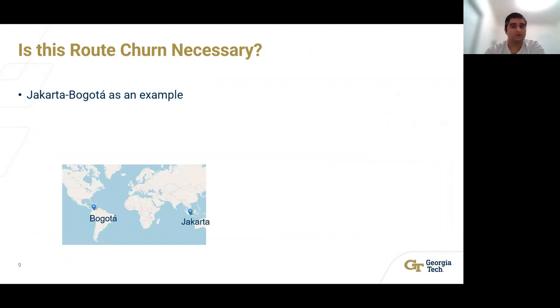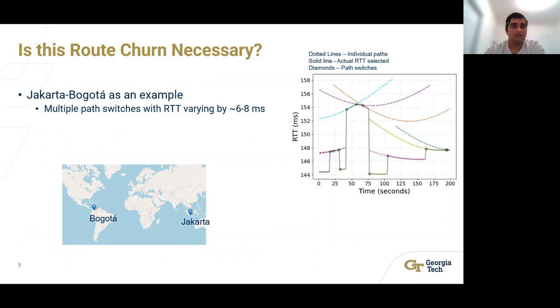Here I show you all the paths being used during a 200-second interval. The dotted line represents all the individual paths, the solid line represents the actual RTT selected, and the diamonds show the path switches. You can see here that there are a lot of path switches that occur, some of them because of the path ceasing to exist, like the three ones at the bottom, or in a lot of other cases, because of the existence of another shorter path.